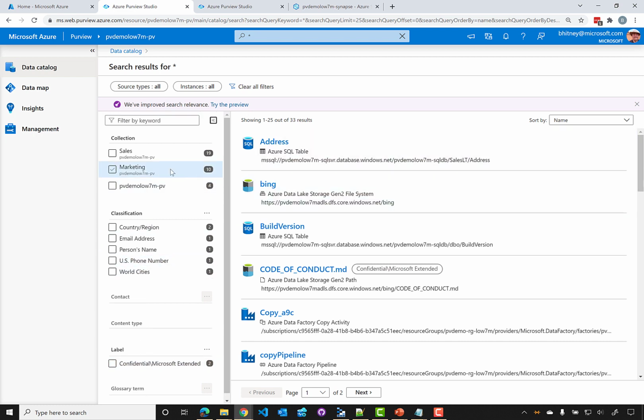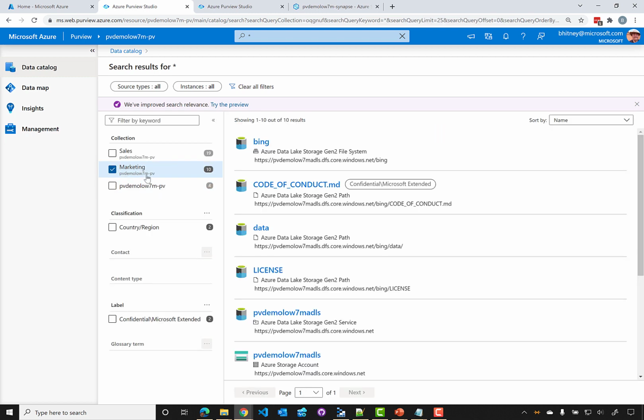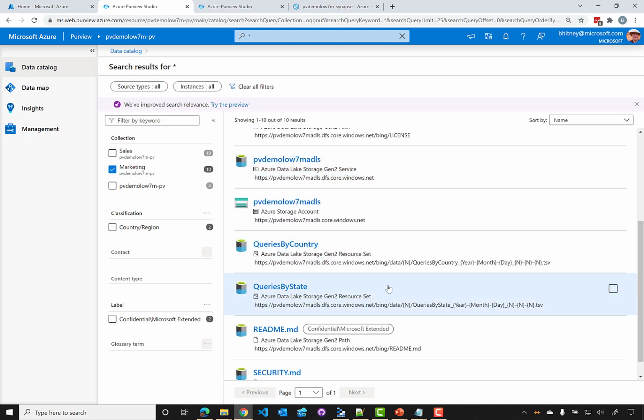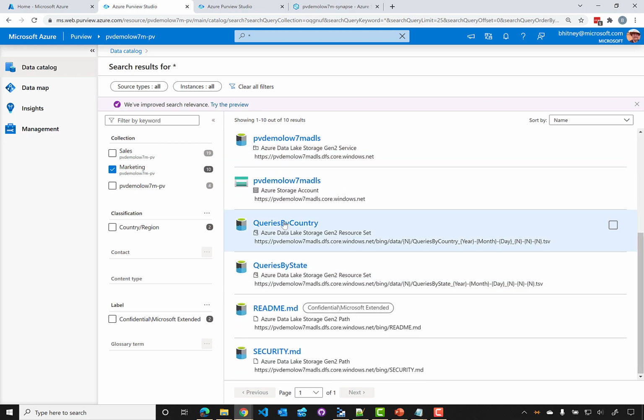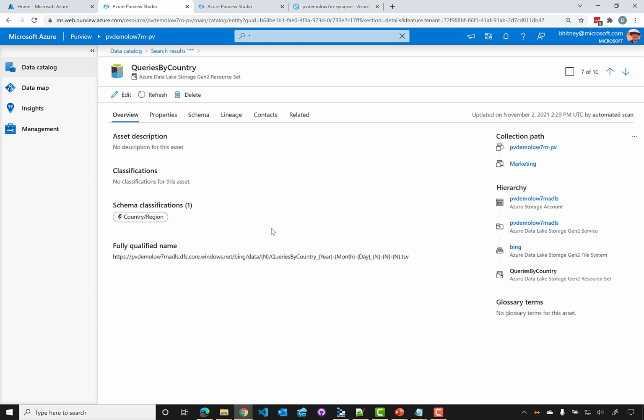Now in this case, we'll look at, say, everything in the marketing section. We can see that we found all the files in our data lake and our queries by country. Now notice that the resource set applied here, right, where even though we have multiple files, this is a single entity here that's made up of all these files, and you can see that it matched the pattern of all these files.